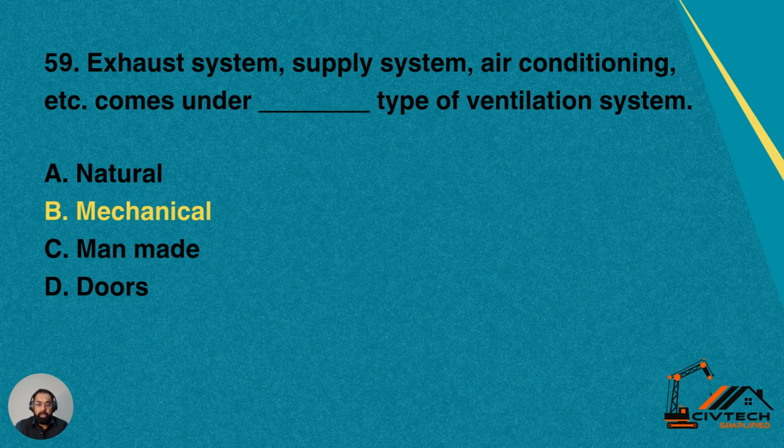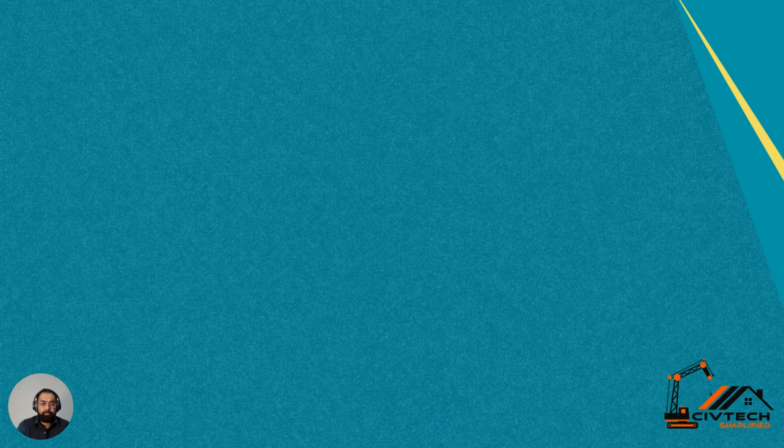Natural is windows, skylights, and doors or ventilators. B, mechanical. C, man-made. D, doors. Yes, mechanical is the correct answer for this question. Option B is correct. So exhaust, supply systems, ducts, air conditioning channels, etc. all come under the mechanical type of ventilation system.